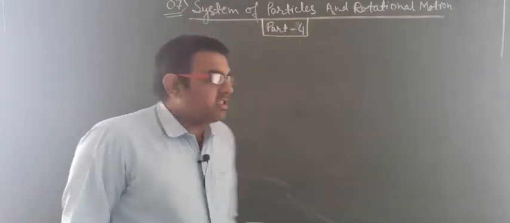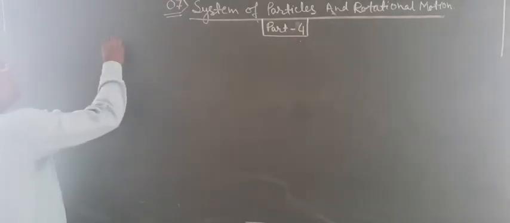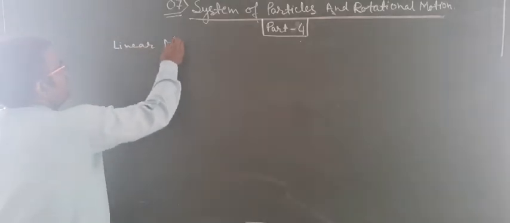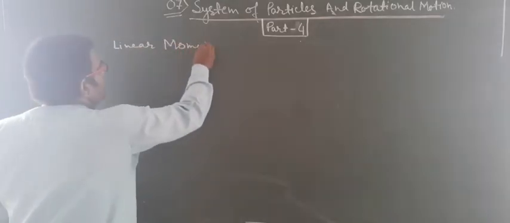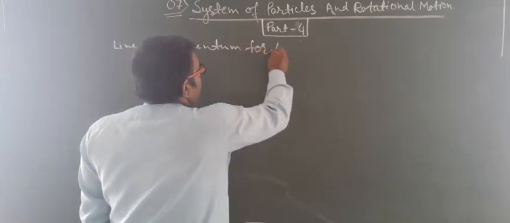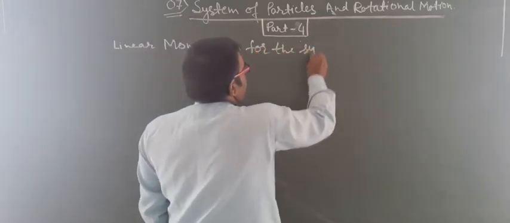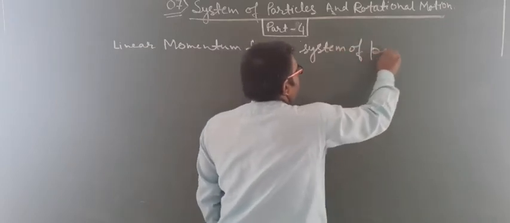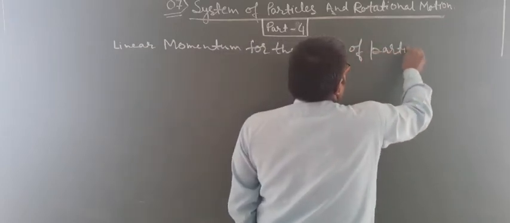Linear momentum for the system of particles.